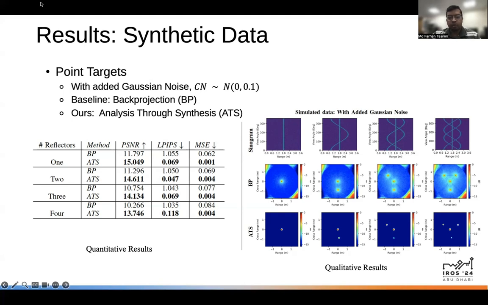The table on the left quantitatively compares these metrics, showing that analysis through synthesis consistently outperforms backprojection across all metrics in noisy scenes. The figure on the right represents the corresponding qualitative results. Analysis through synthesis demonstrates superior performance in noisy conditions. In contrast, backprojection shows significant artifacts around the corners of each reconstructed scene when noise is added.